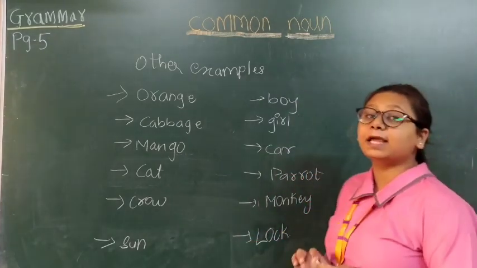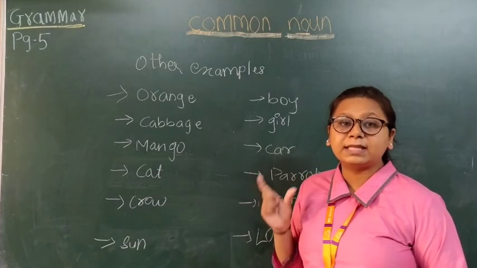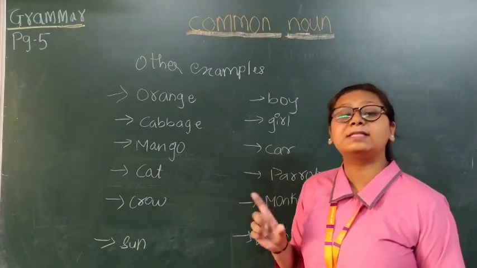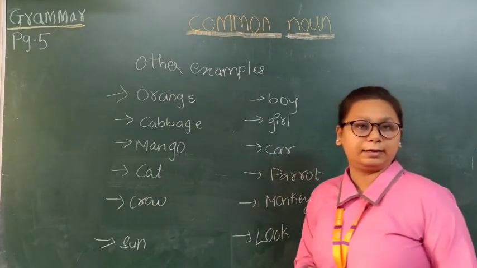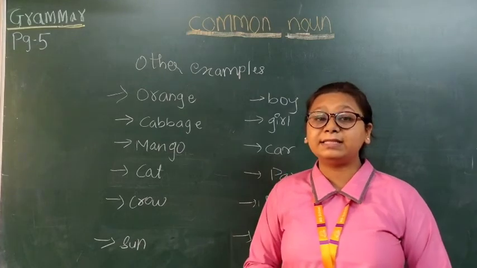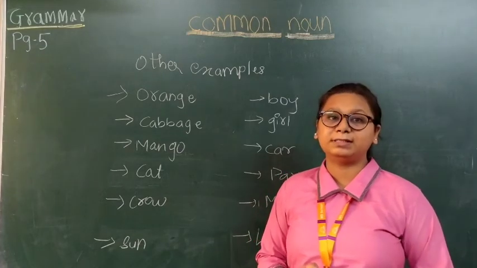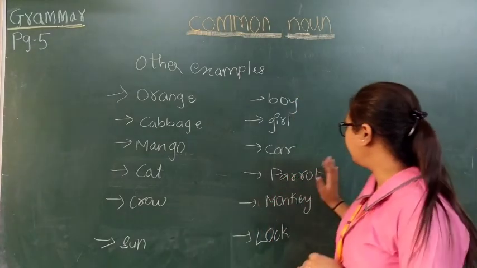Girl. She is a good girl. So the word girl is the noun in the sentence as it tells us about the name of a person. Car. It is a blue car. So what is the noun in the sentence? The word car is the noun in the sentence as it tells us about the name of a thing.